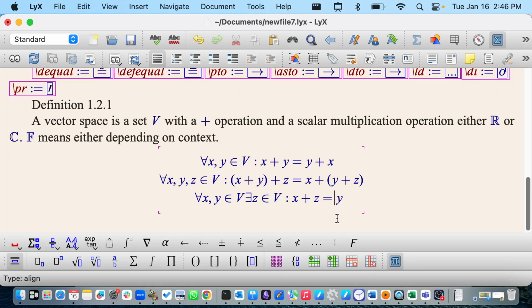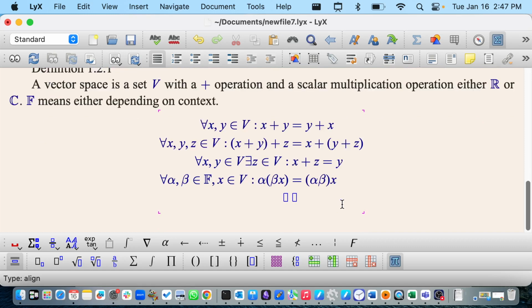Okay, what are the axioms involving scalar multiplication? They look like this. We're going to say if you do alpha times beta times x, so alpha and beta here are scalars. Alpha, beta are in F. I guess I should say x is a vector, x in V. So first multiply x by beta, then multiply by alpha. Well, the order shouldn't matter. So that should be the same as doing alpha times beta, and then x. So you can multiply the scalars in any order. Very simple, as you would expect.